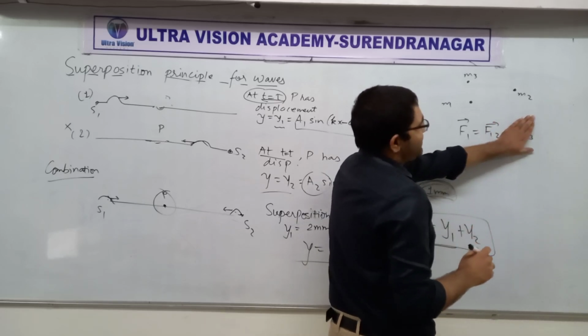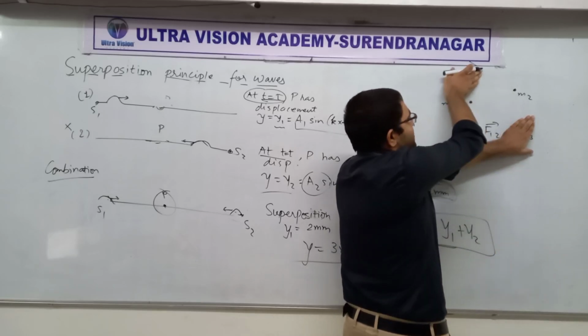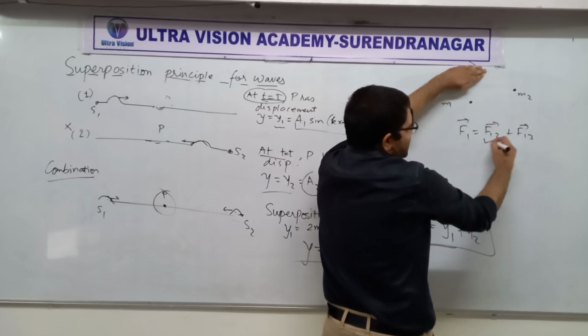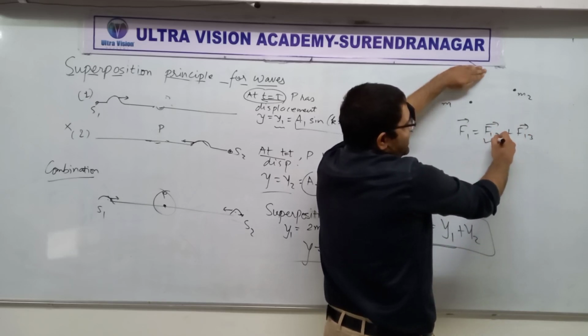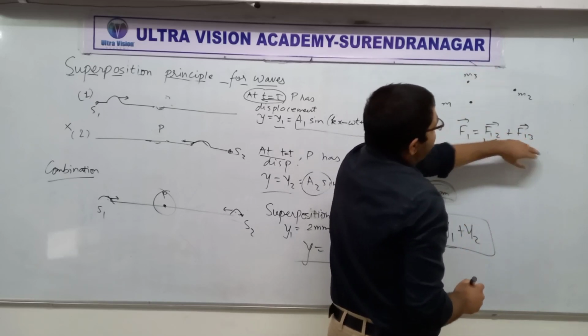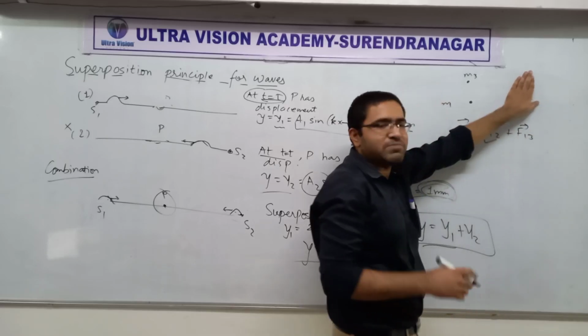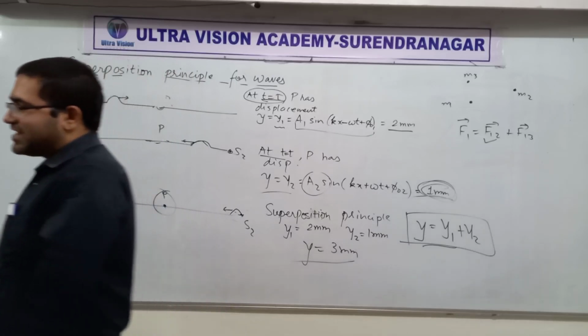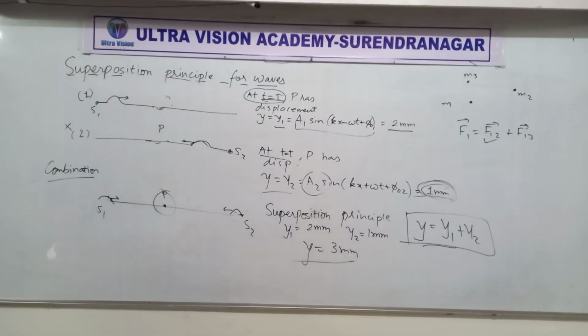When you want to find F12, you just have to ignore m3, correct? You just have to worry about these two only. That will give you F12. And similarly, when you want to find F13, you have to ignore m2 because it doesn't affect it. Clear? Do you remember this idea from the gravitation chapter?